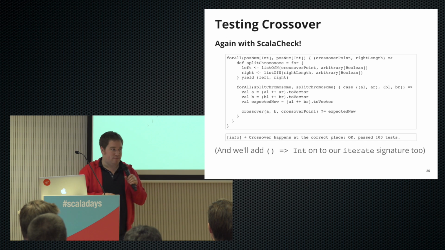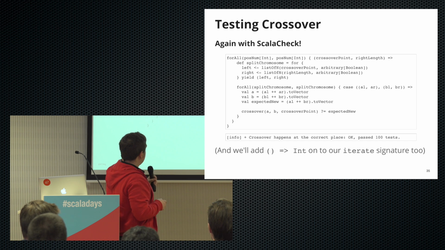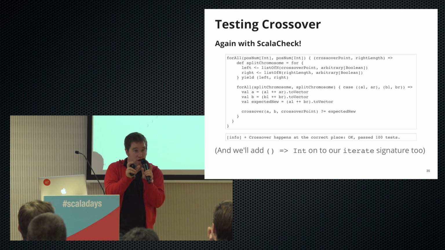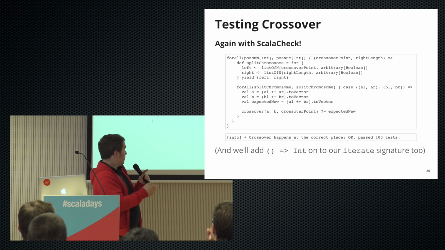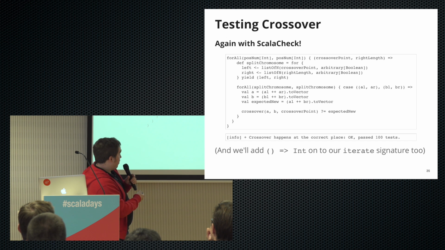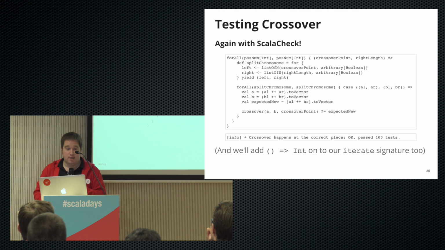So this is a slightly more involved test, but basically here's our crossover point that we take from ScalaCheck, and that just gives us the full length of the chromosome. And then here we pass in effectively full chromosomes that have been split. We stick them together. We then call crossover, and then we know the expectation will be the left of the first chromosome and the right of the second chromosome. And again, this works quite nicely.